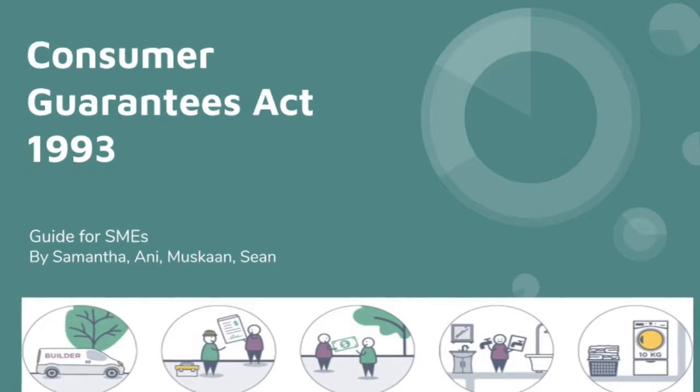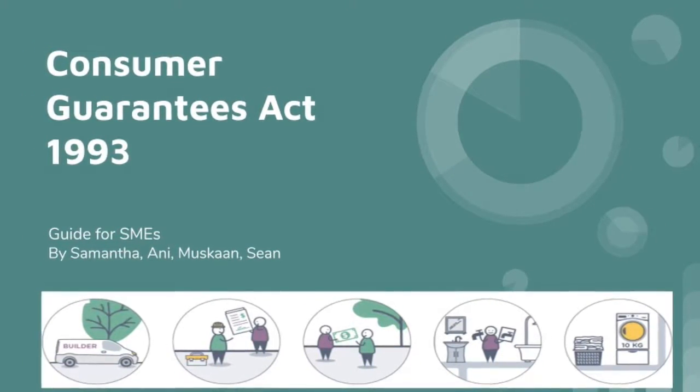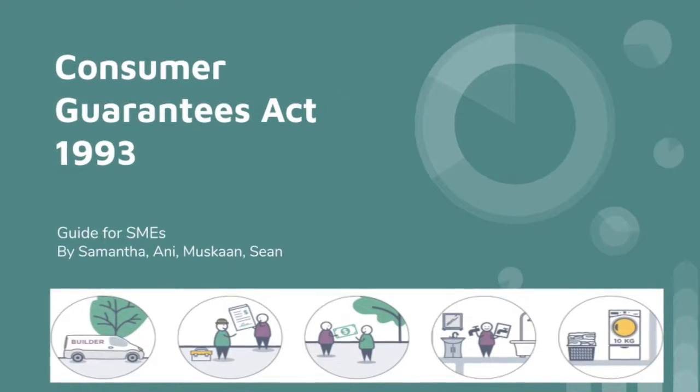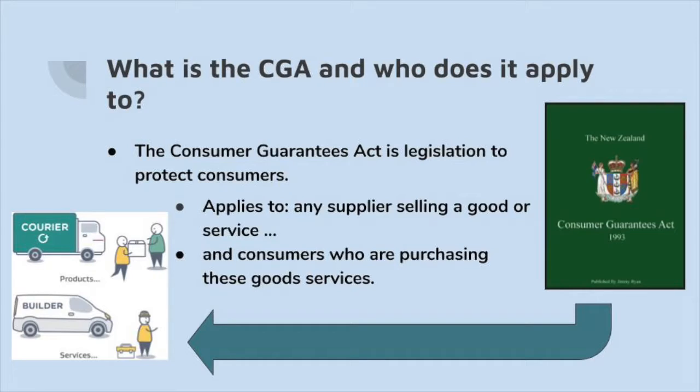It is important for small and medium-sized enterprises, or SMEs, such as yourself, to understand the Consumer Guarantees Act, commonly known as the CGA. The CGA is legislation with the purpose of protecting consumers. The CGA applies to any supplier who is selling a good or service and consumers who are purchasing these goods or services. This is seen through Sections 5 to 15 of the Consumer Guarantees Act 1993.